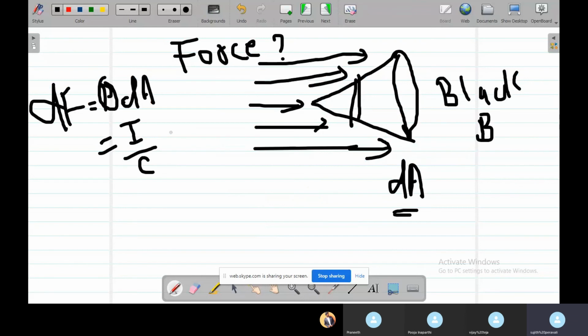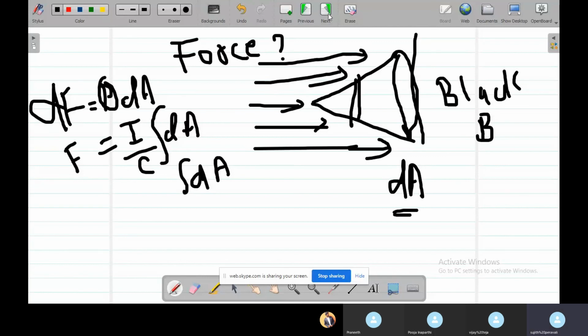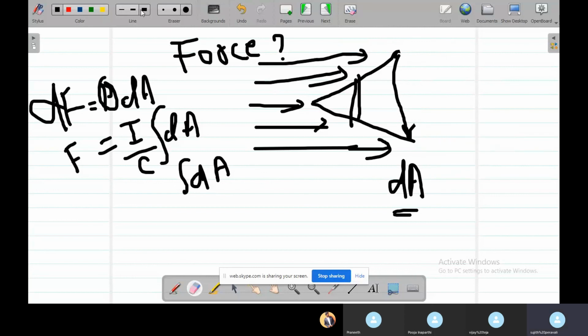So how do we need to integrate this part? There are no terms of area, so we only integrate this part to calculate the force. We know that the integration of the area of the cone in the normal direction will be equal to the projection of the cone on the normal surface.